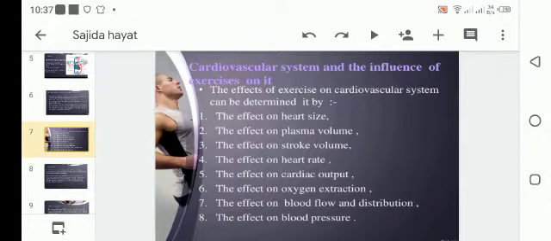Now, the cardiovascular system and the influence of exercise on it. The effect of exercise on the cardiovascular system can be determined by its effect on heart size, plasma volume, stroke volume, heart rate, cardiac output, oxygen extraction, blood flow and distribution, and blood pressure. Now we study one by one how exercise affects these, starting with heart size.